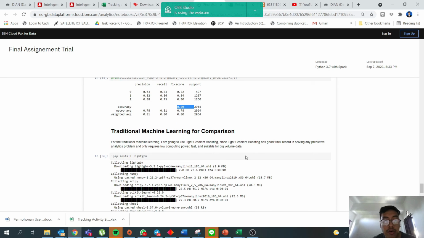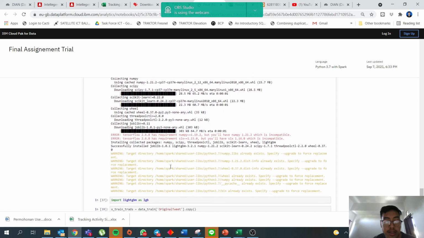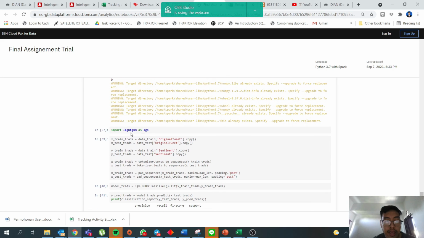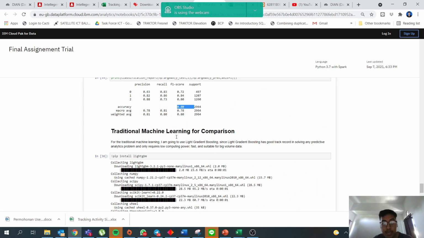For comparison, I compare my deep learning model with traditional machine learning. In this traditional machine learning, I used light gradient boosting, because light gradient boosting has a good track record in producing good accuracy, and it only requires low computing power.